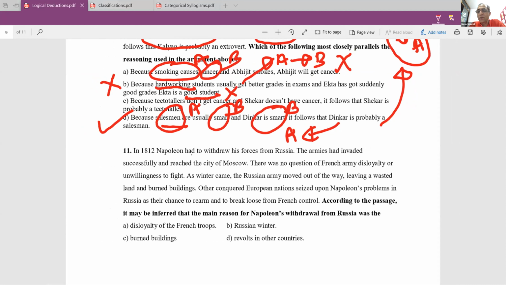Okay, 11th question. Let's go to the 11th question. Please answer the 11th question. According to the passage, it may be inferred that the main reason for Napoleon's withdrawal from Russia was what? Please try to answer that question.